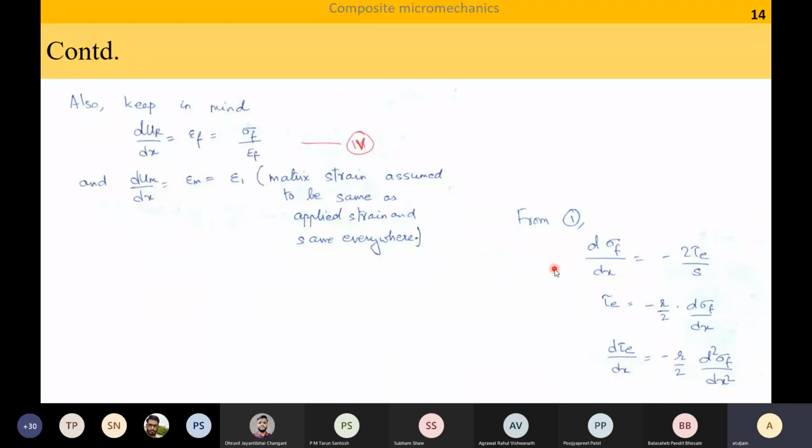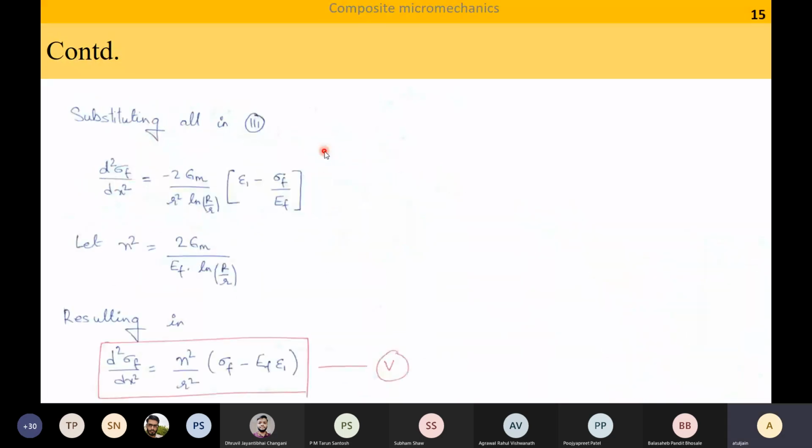I have also earlier proven that del sigma F by del X is minus 2 tau E by R. From this I get del tau E by del X as an expression like this. Now let us put all together, equations 1, 2, 3 and 4. If I put all in 3, I get del square sigma F by del X square is this. Now 2 GM R square ln R by R, all are constant, so let us group it and call it N square. So I have an equation like this. How can we solve a differential equation like this? Equation number 5. What is the solution of the differential equation shown in equation 5?